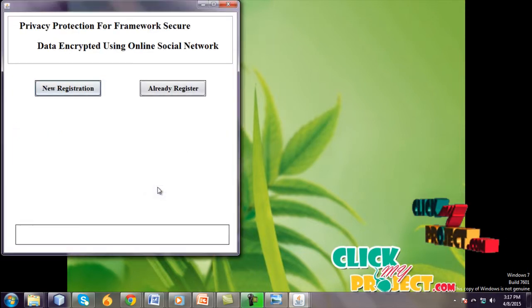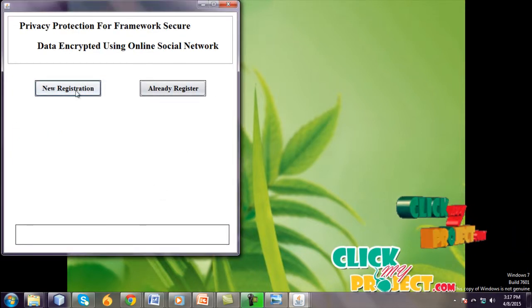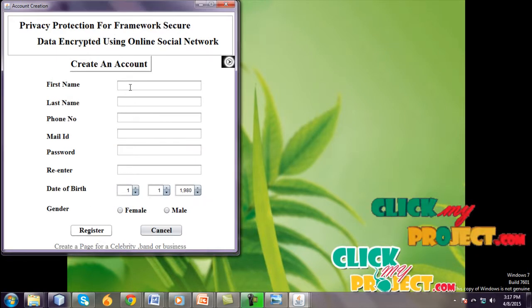Go to next. On the user side, there are new registration and already registered buttons. Go to the new registration button and click here.